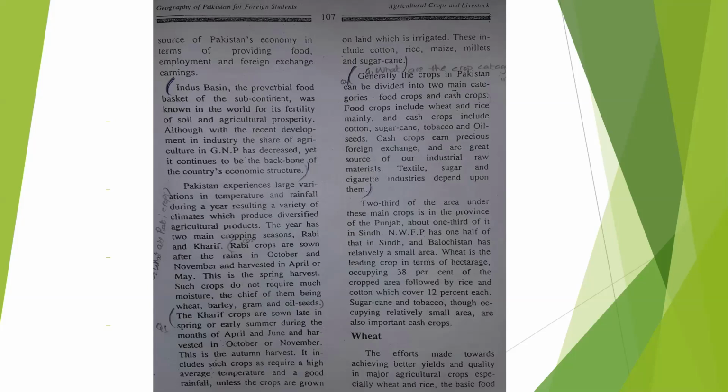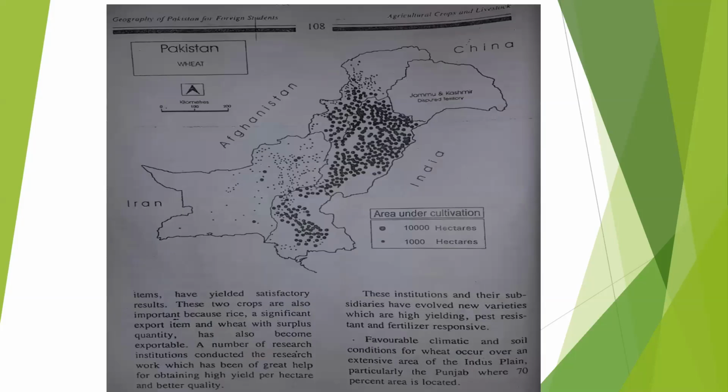The effort made toward achieving better yield and quality in major agricultural crops, especially wheat and rice, the basic food items, have yielded satisfactory results. These two crops are also important because rice is a significant export item. You know that Pakistan is producing the best quality of rice, and you know the basmati rice, which is famous all over the world, is the best kind of rice.